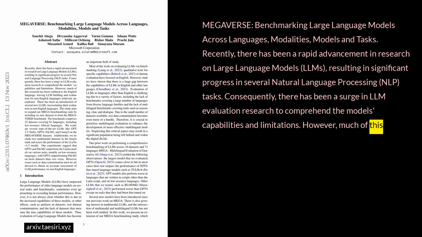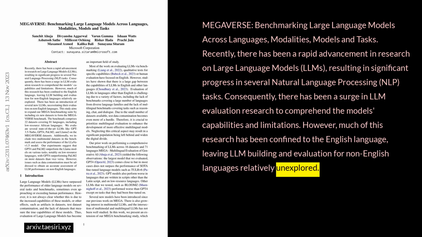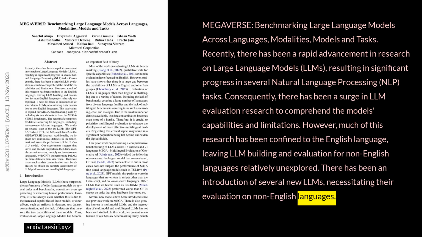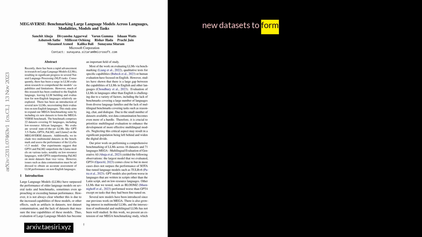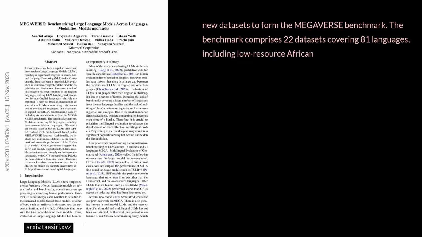However, much of this research has been confined to the English language, leaving LLM building and evaluation for non-English languages relatively unexplored. There has been an introduction of several new LLMs, necessitating their evaluation on non-English languages. This study aims to expand our MEGA benchmarking suite by including 6 new datasets to form the MEGAVERSE benchmark. The benchmark comprises 22 datasets covering 81 languages, including low-resource African languages.